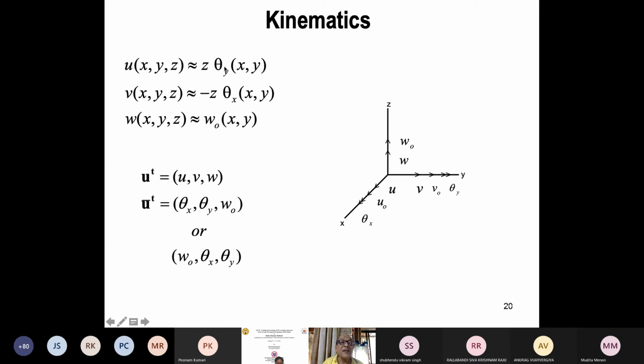What are the middle surface quantities? Rotation theta x, theta y, and W naught. You have to decide right in the beginning what order you are following. I normally follow this order: W naught, theta x, theta y, because all the derivation will depend upon this.